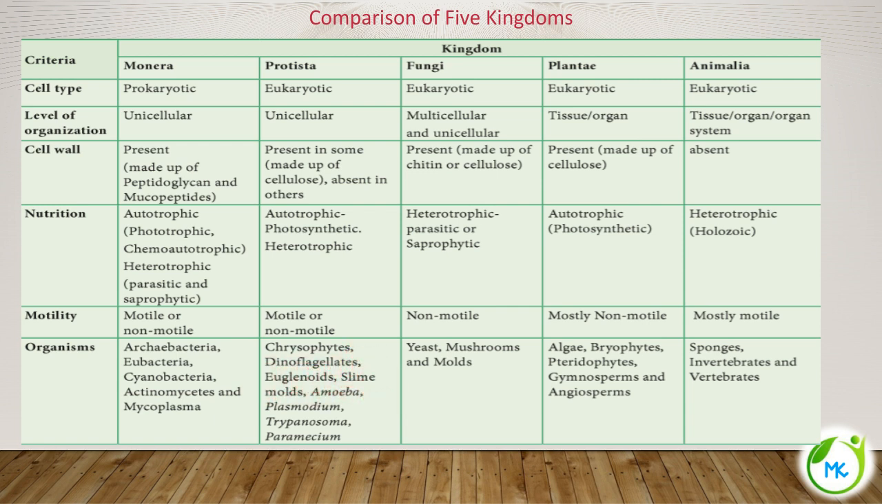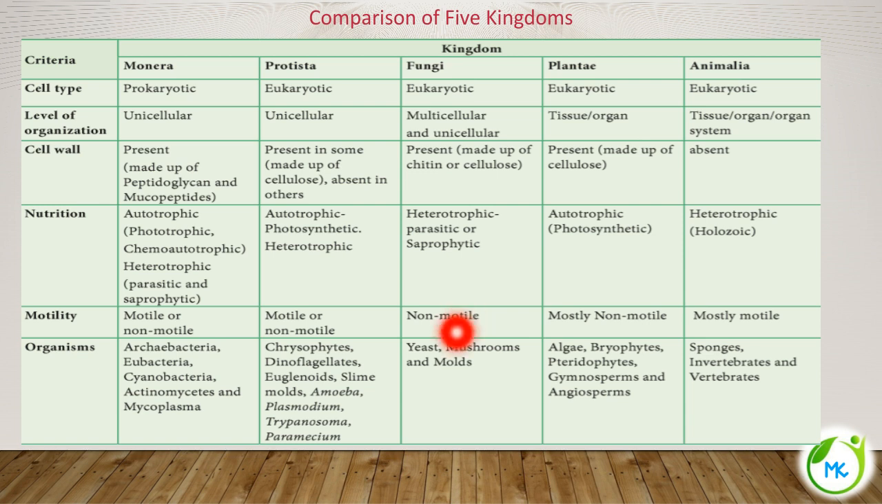Under Protista, you have different types of organisms like protozoans and algae. Certain kinds of eukaryotic algae like chrysophytes, dinoflagellates, euglenoids, and protozoa like amoeba, plasmodium, trypanosoma, paramecium, all are found under Protista. The unicellular algae come under Protista, while the multicellular algae will be classified under plants.